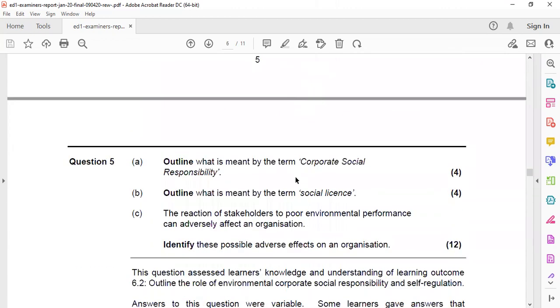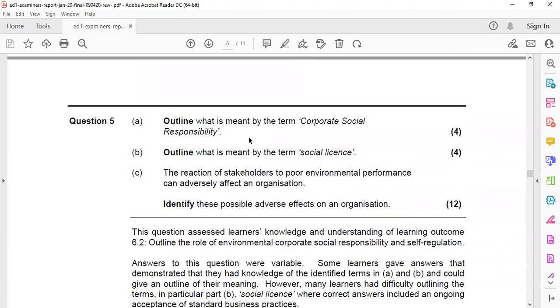The fifth question: what is meant by the term corporate social responsibility? This is an easy question. You need to outline what is meant by corporate social responsibility, and make 4 points out of it.